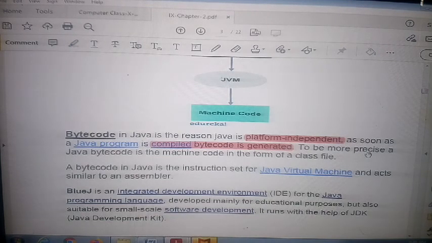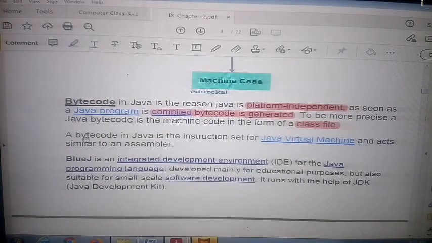To be more precise, Java bytecode is the machine code in the form of a class file. So when the bytecode is generated, you get the class file. The bytecode in Java is the instruction set of the Java Virtual Machine, and this class file is given to the JVM, which acts similar to an assembler.